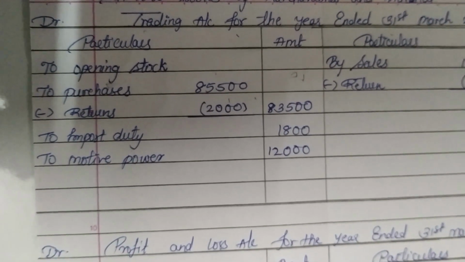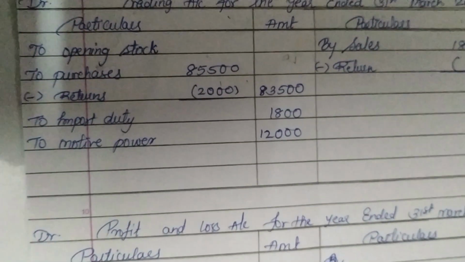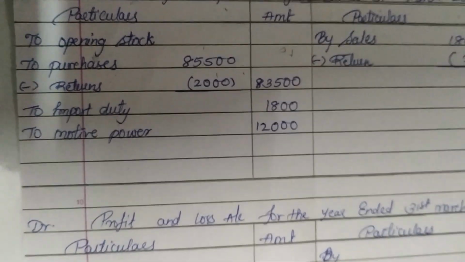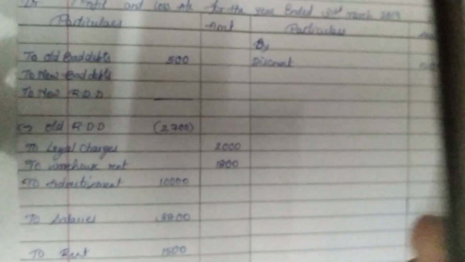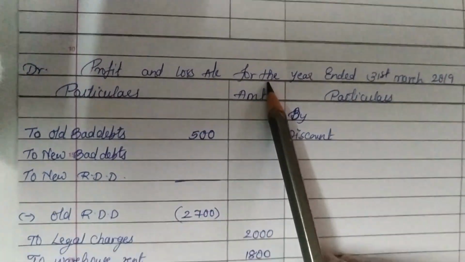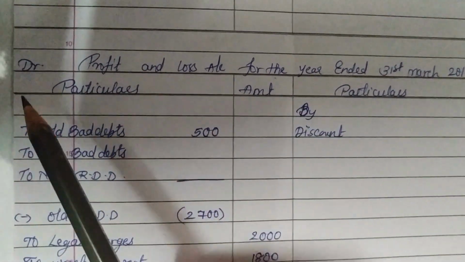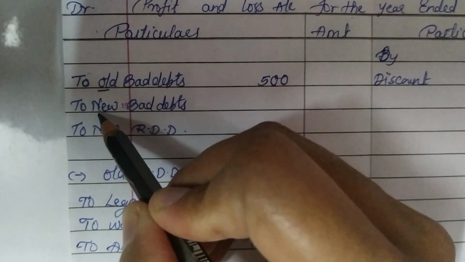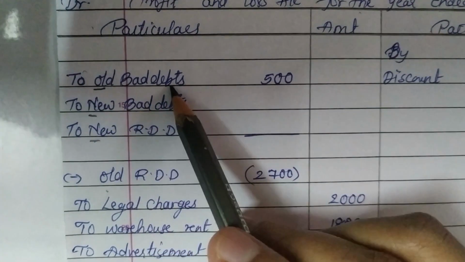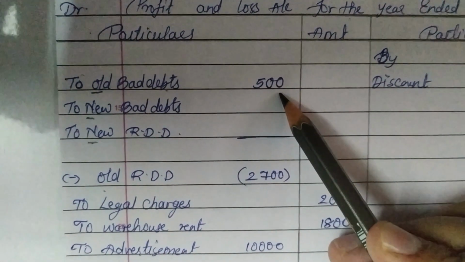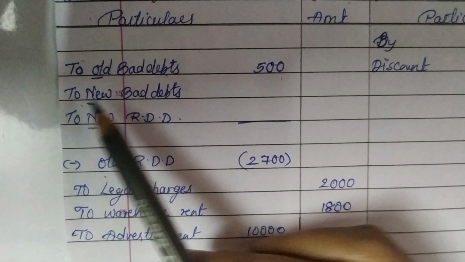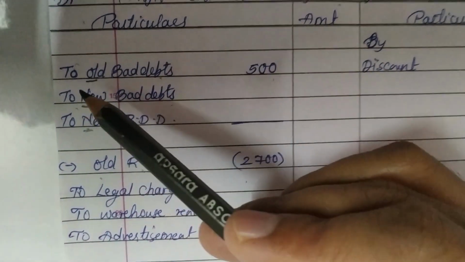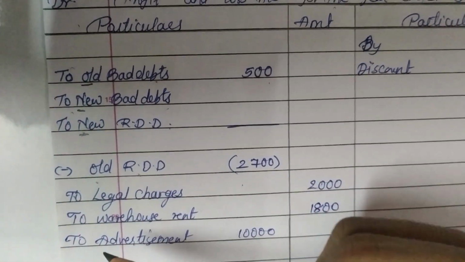Now I have explained to you that the bad debts or the RDD given in your trial balance actually belong to the old bad debts and old RDD. So what I have done here: bad debts belong to profit and loss account, correct? So you can go to the profit and loss account, debit side, and I have written the formula here. Do you remember the ONNO formula? The old bad debts given is 500 in the textbook, correct? Fine. I have made it new bad debts, new RDD and less old RDD.